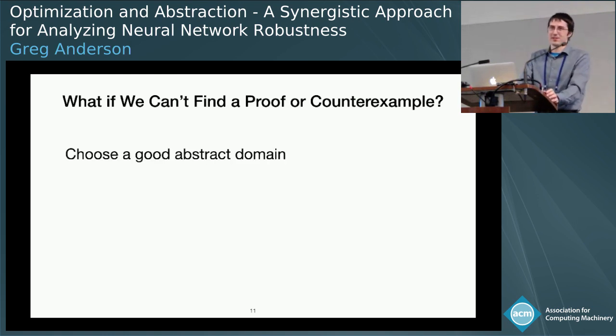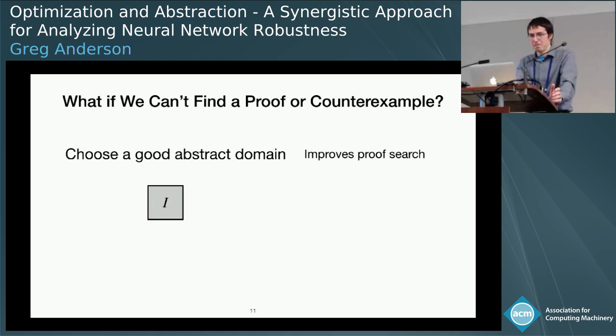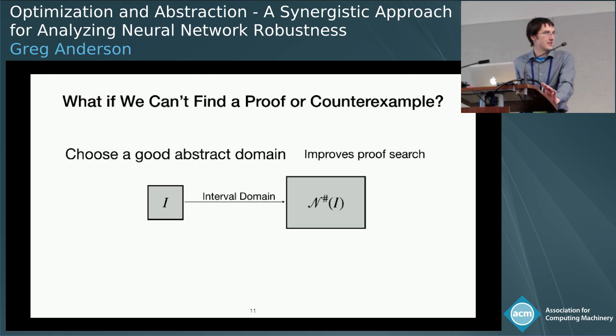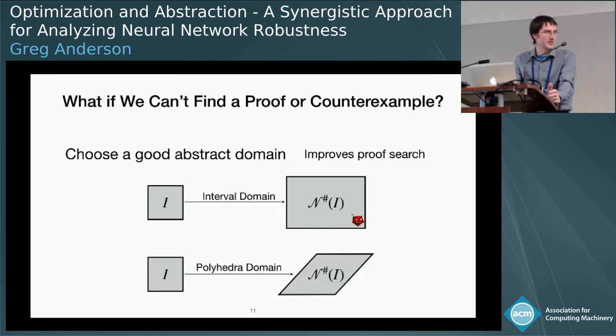First, we can make sure we're choosing a good abstract domain. And in general, this will help our proof search because a more precise abstract domain can help us to analyze more precisely. So if we start with some input region I, let's say, and we transform this under some not very precise domain, something like intervals, for example, we may include some bad point, some point that violates our assertion. But if we take the same input and we transform it under some more precise domain, like polyhedra, maybe we can exclude this bad point. So by choosing a good abstract domain, we can improve our proof search.